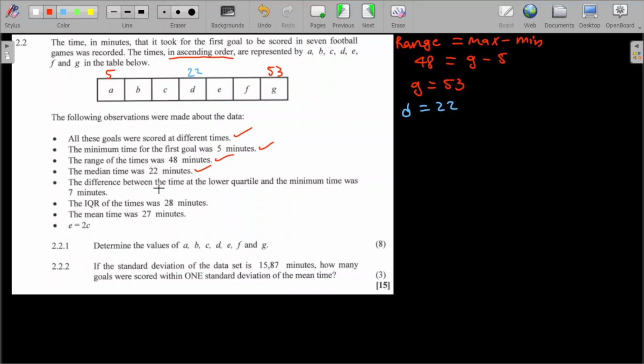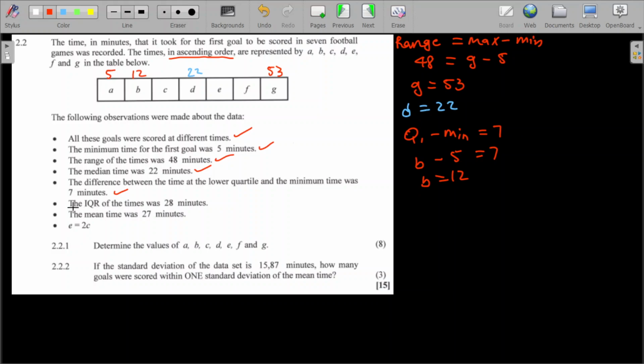And then the difference between the time at the lower quartile and the minimum time was 7. So the lower quartile, I know it's Q1. Then they're saying the difference, meaning minus the minimum, is equal to 7. So what is my Q1 here? It's B, minus my minimum, which is 5, is equal to 7. So how do I get B? Take 5 to the other side, so B is equal to 5 plus 7, which is going to give me 12. So I know my 12 is B.